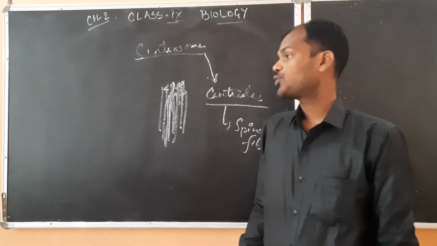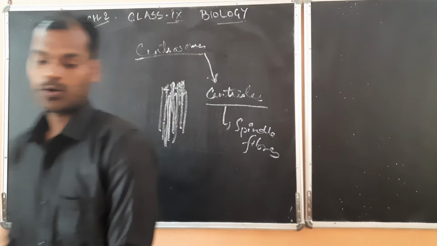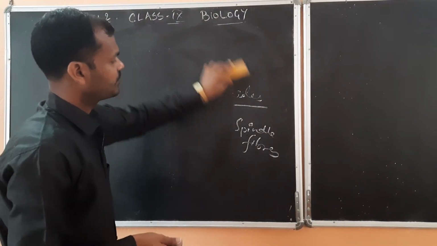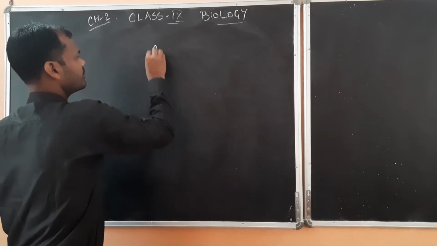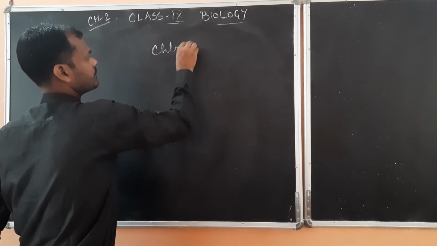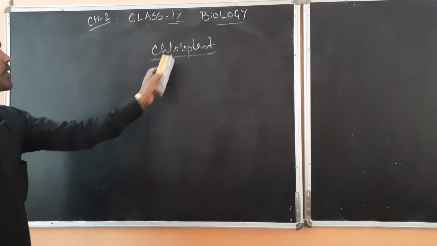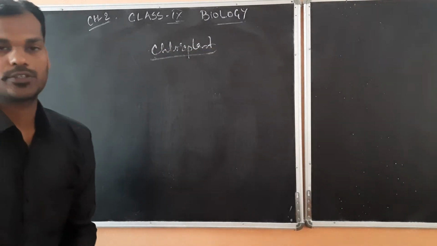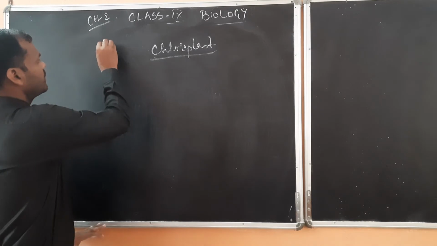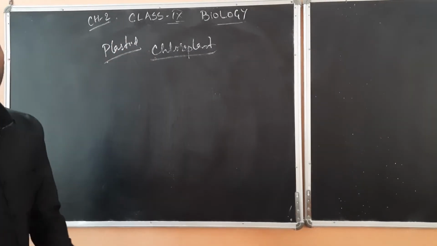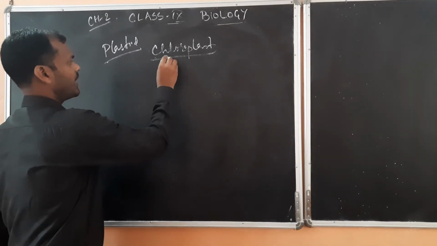Now we will come to another one, that is chloroplast. Chloroplast is another type of cell organelle which is absent in animals but present in plants. Chloros means green and plast refers to plastid. So chloroplast is present only in plant cells.